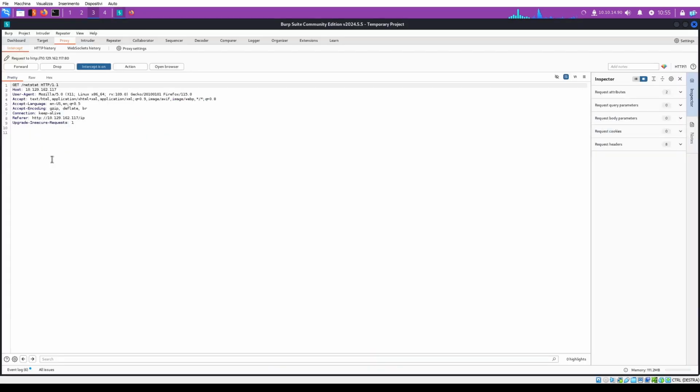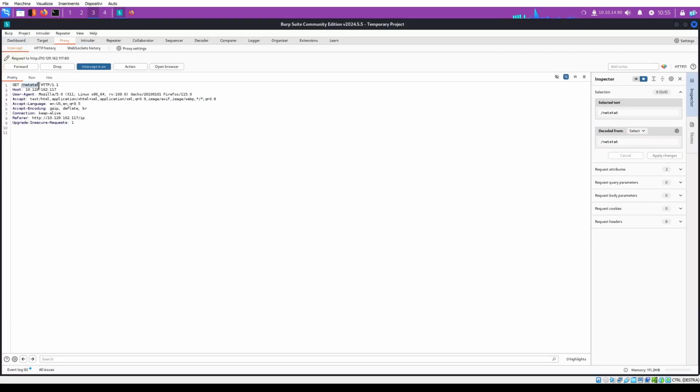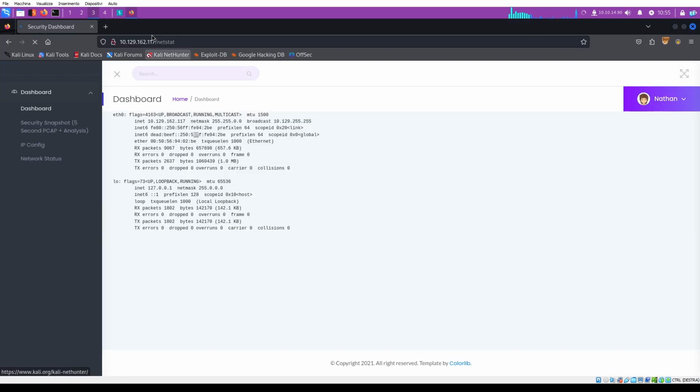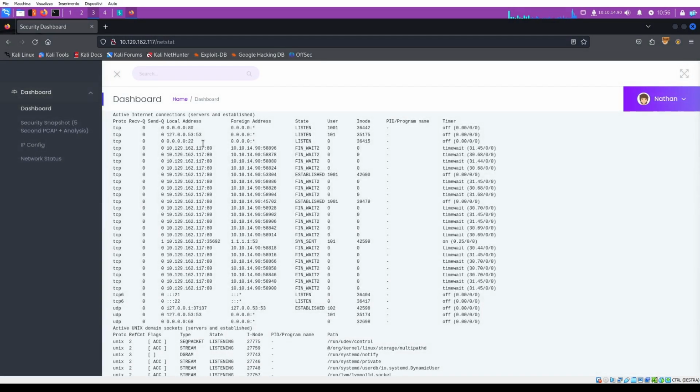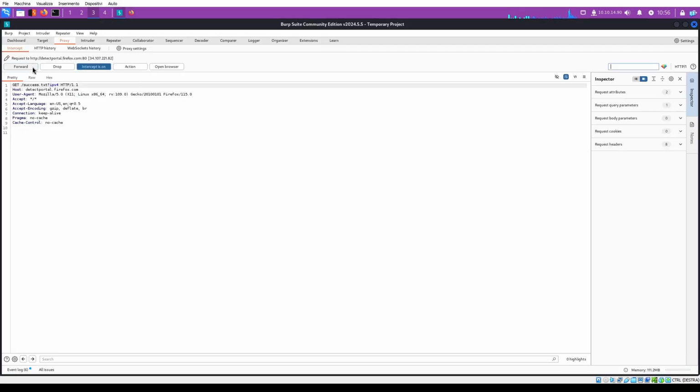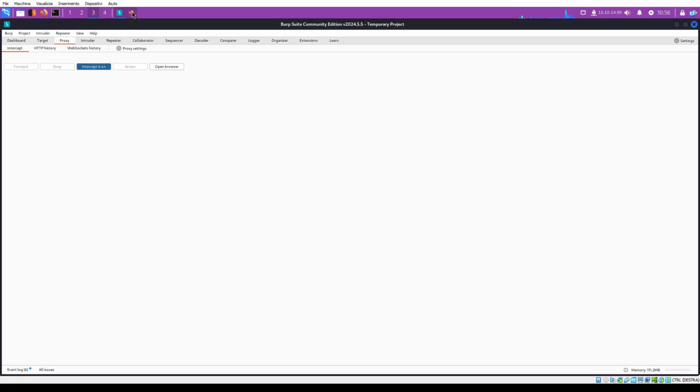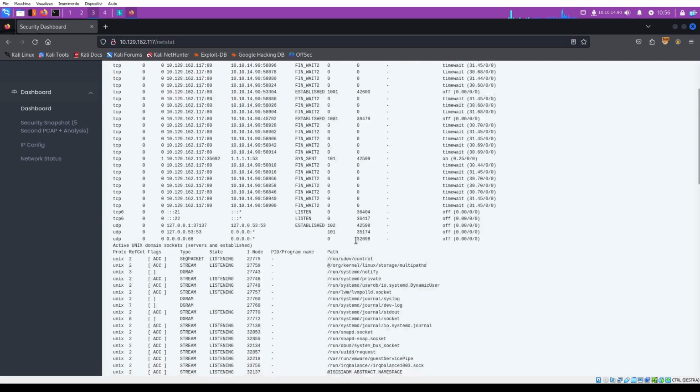Check also network status, so get netstat page. Okay, and we can see that this page shows netstat outputs.